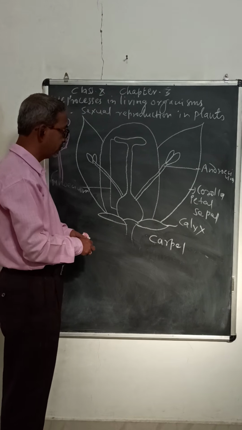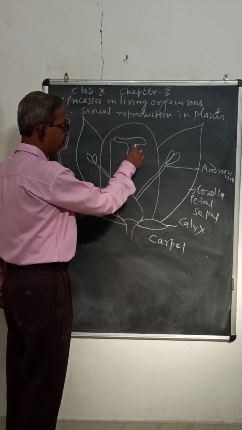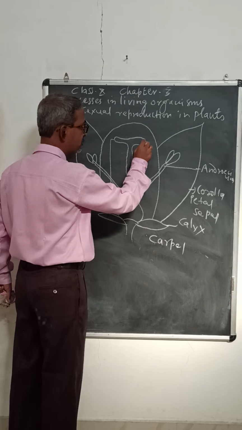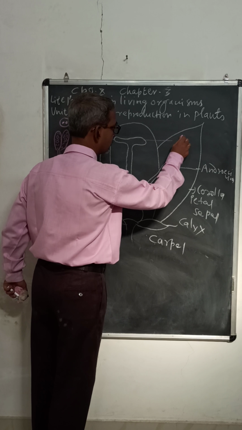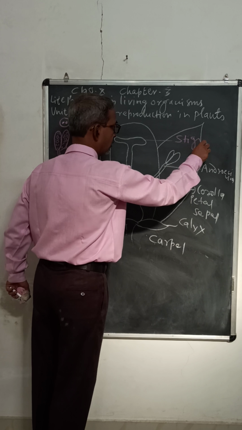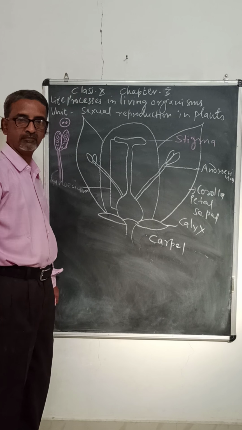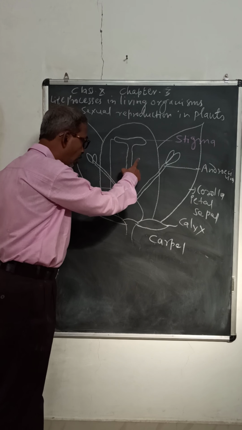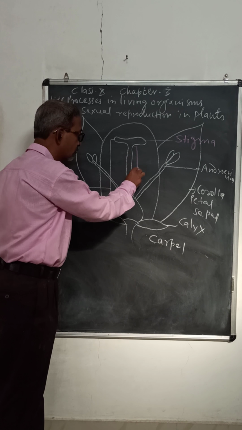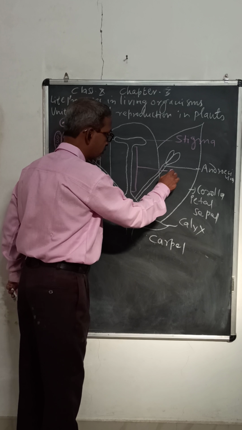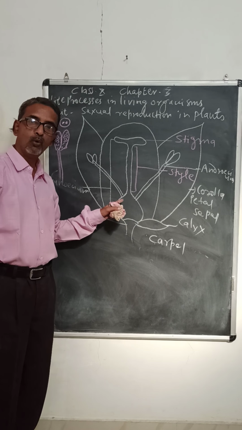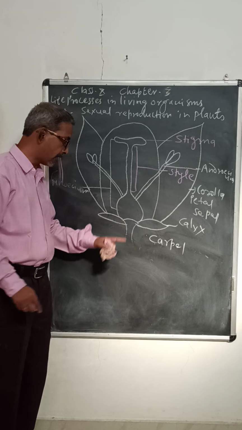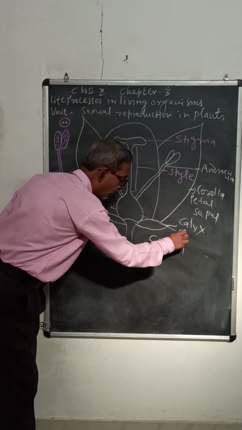Now we shall see these three parts. The upper part, which is flat and sticky, is called stigma. The middle long tube is called style, and the basal oval or swollen part is called ovary.